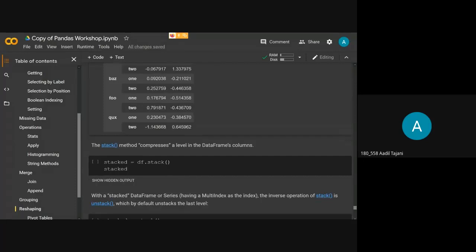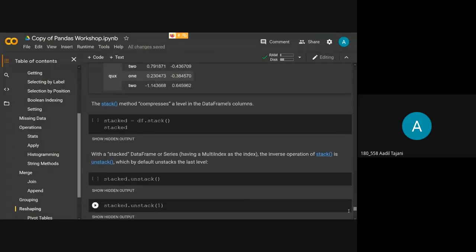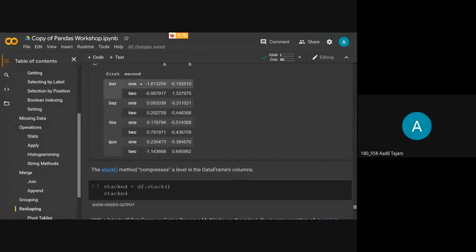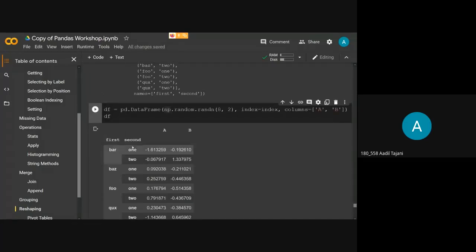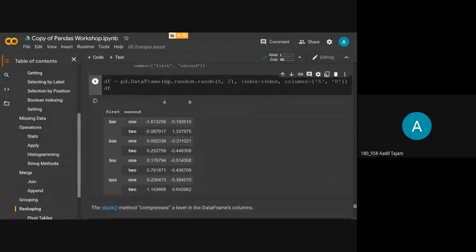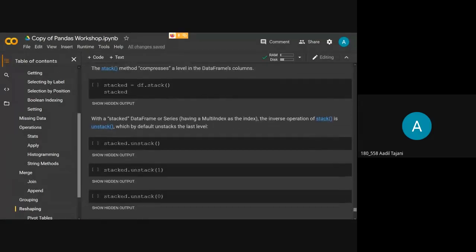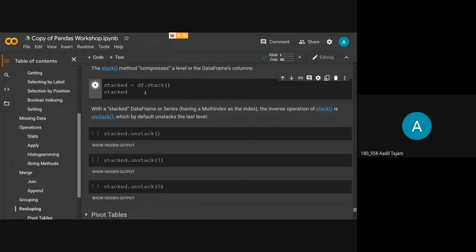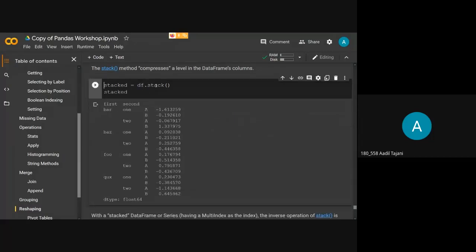Then you can stack your data frame. When you are given such data frames, you are viewing it as it is provided. But what I want to do is view my data frame in a stacked manner, in a compressed manner. So I will just use the function df.stack, and as you can see here, it has compressed my data frame into this one column.